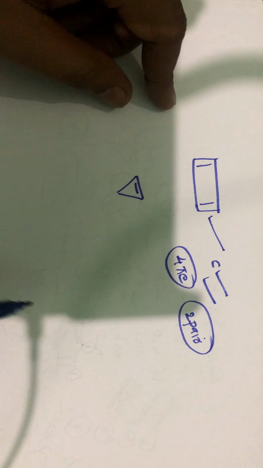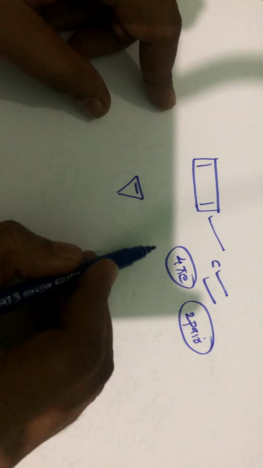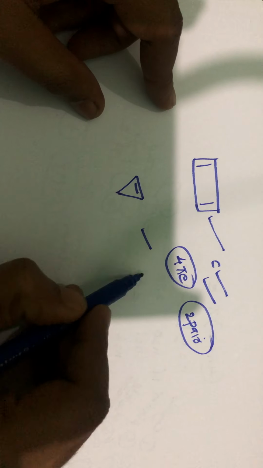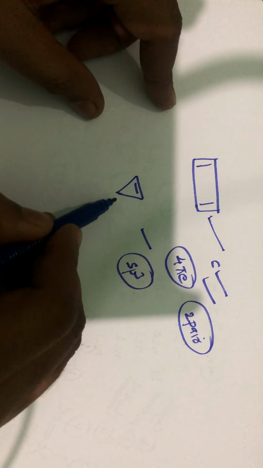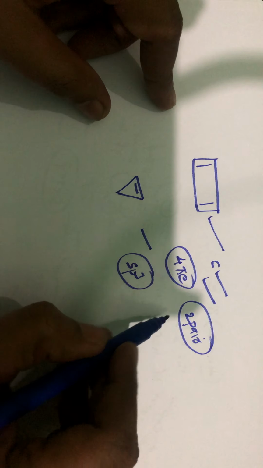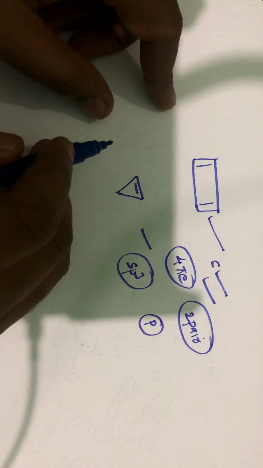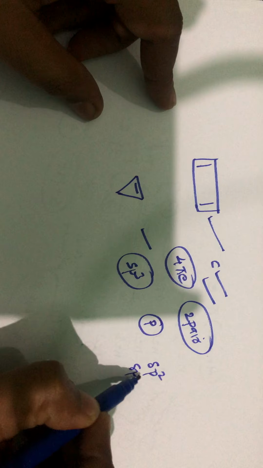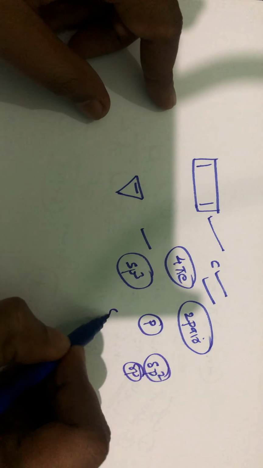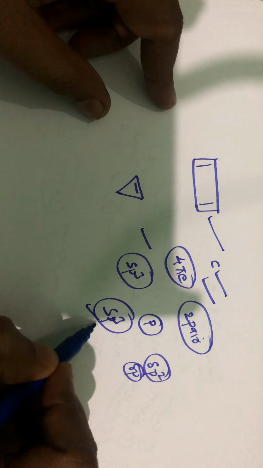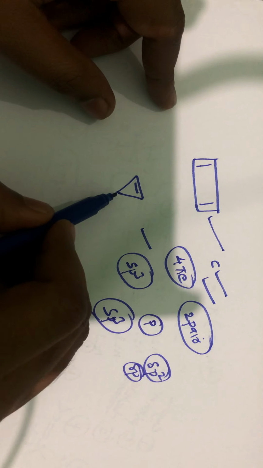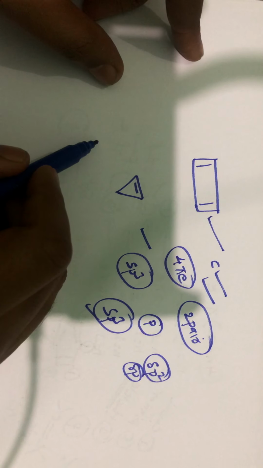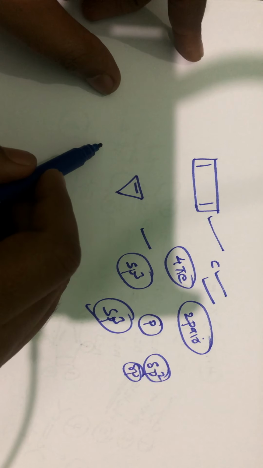Now let's take this example. It's somewhat like this. Is it cyclic? Yes, it is cyclic. Is it planar? No. Here the carbon is sp3 hybridized. Each carbon should have at least one unhybridized p orbital. To have an unhybridized p orbital, it should be either sp2 hybridized or sp hybridized. sp3 hybridized means one s and all three p orbitals are involved in hybridization. It does not have an unhybridized p orbital, so it is not aromatic.